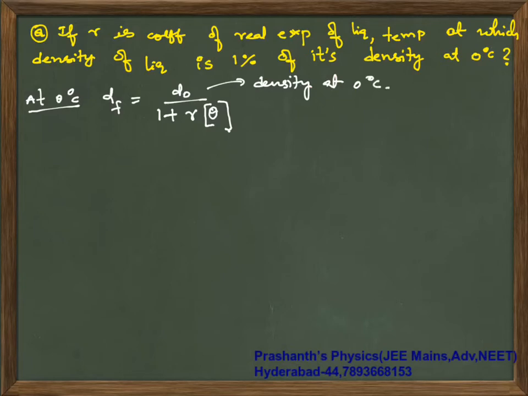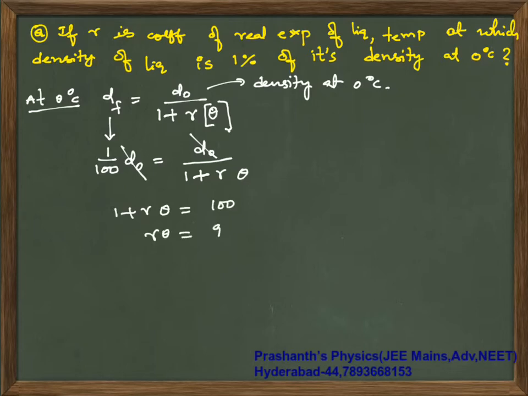Now in this scenario what is asked is temperature at which density is 1% of its density at 0. So 1% of density at 0 means it is 1 by 100 of D naught, that is equal to D naught divided by 1 plus gamma of theta. D naught will cancel off. 1 plus gamma into theta is 100. Gamma theta is 100 minus 1, 99, and your theta is 99 by gamma.